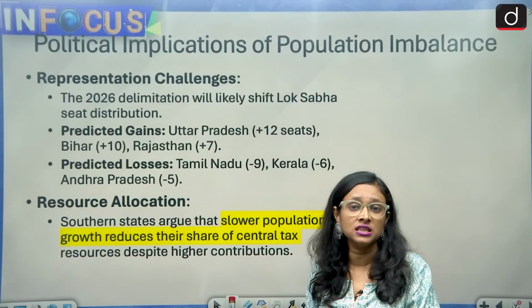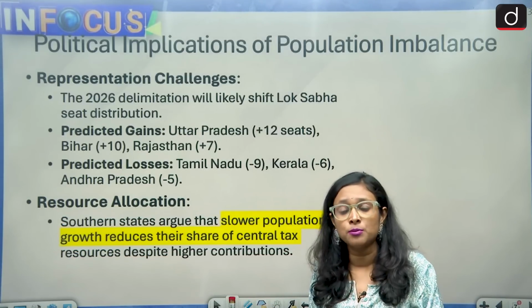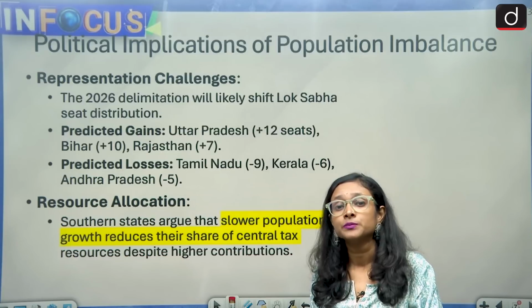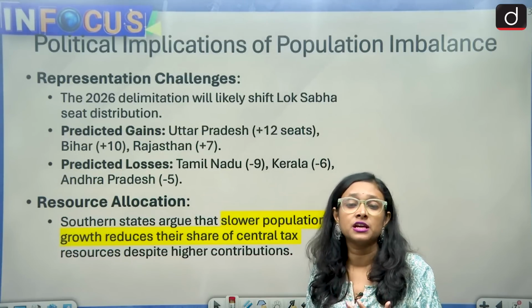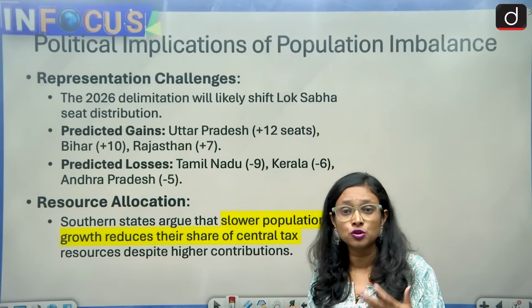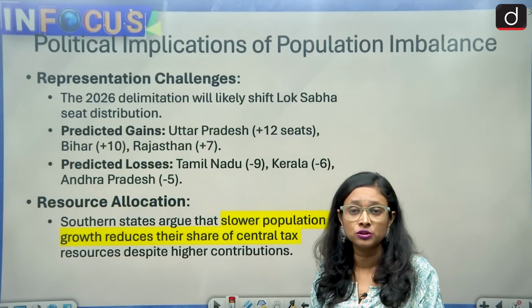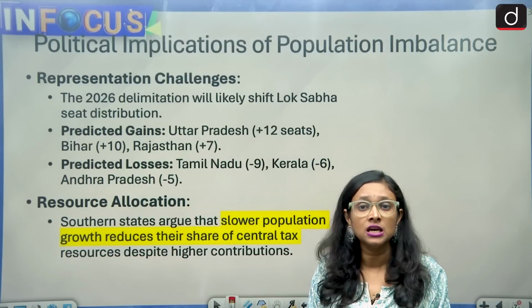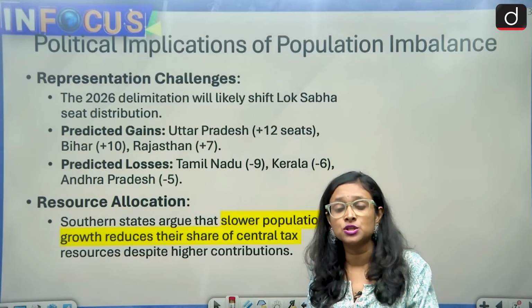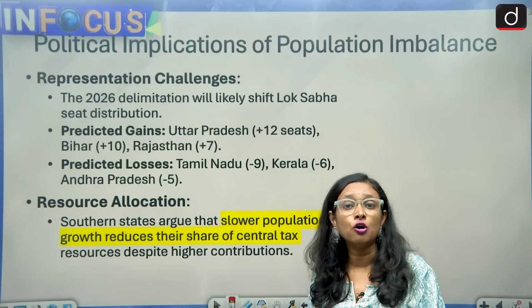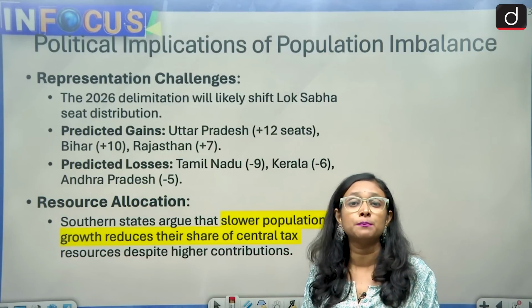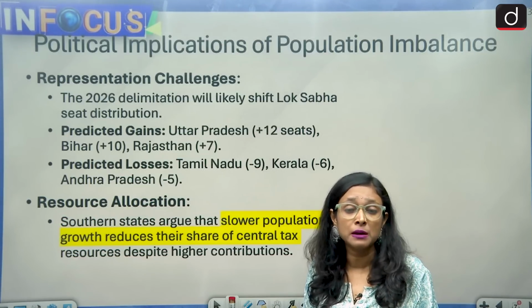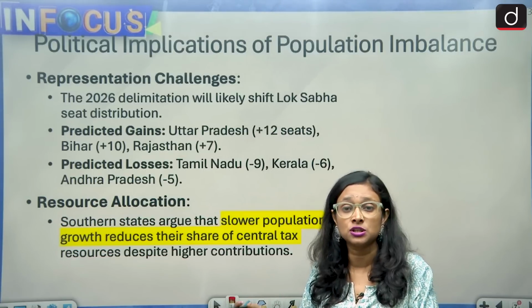Southern states are saying that we are diminishing our population because we are caring for India's economy, we are caring for India's society, we do not want to become a burden on the country. So that's why they have maintained their population growth. And southern states are saying that because they have maintained their population growth, they are not rewarded by the government, they are punished by the government, and their seats might be snatched in the next delimitation exercise.